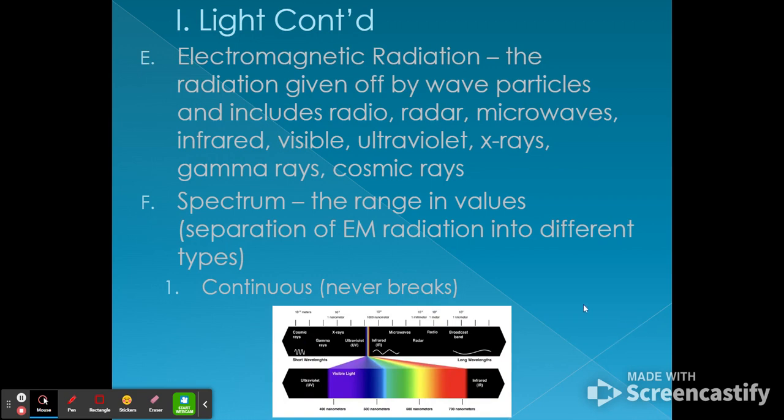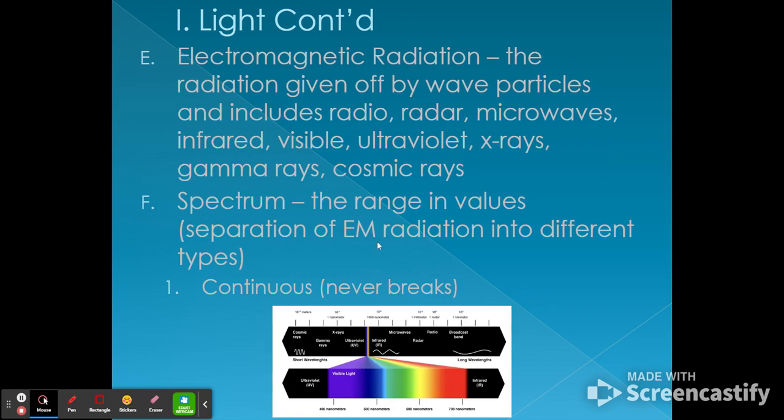Electromagnetic radiation is the radiation given off by wave particles and includes radio, radar, microwaves, infrared, visible, ultraviolet, X-rays, gamma rays, and cosmic rays. Cosmic rays are just really high energy gamma rays that were given off by some celestial body, probably during a supernova or collision of black holes, that sort of thing.